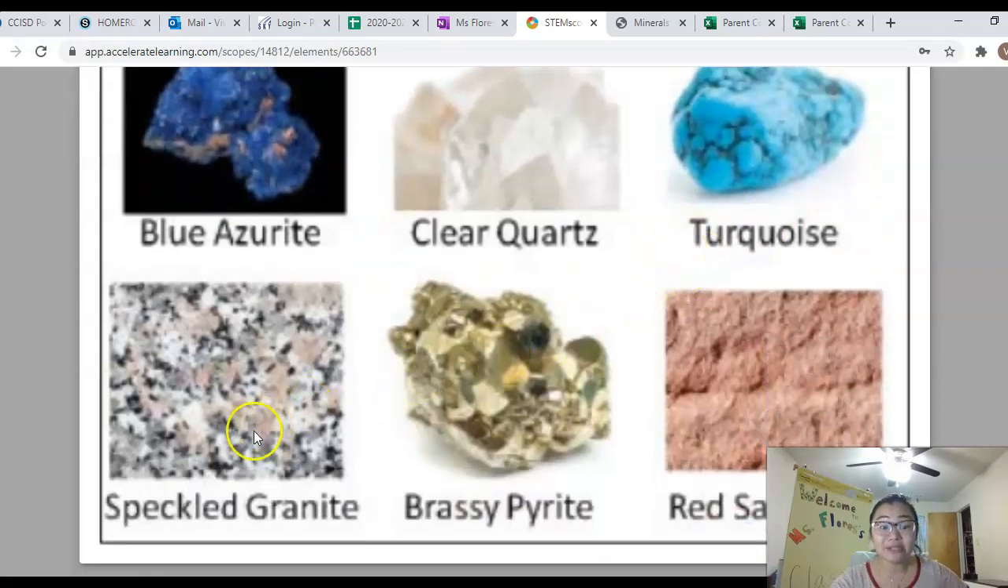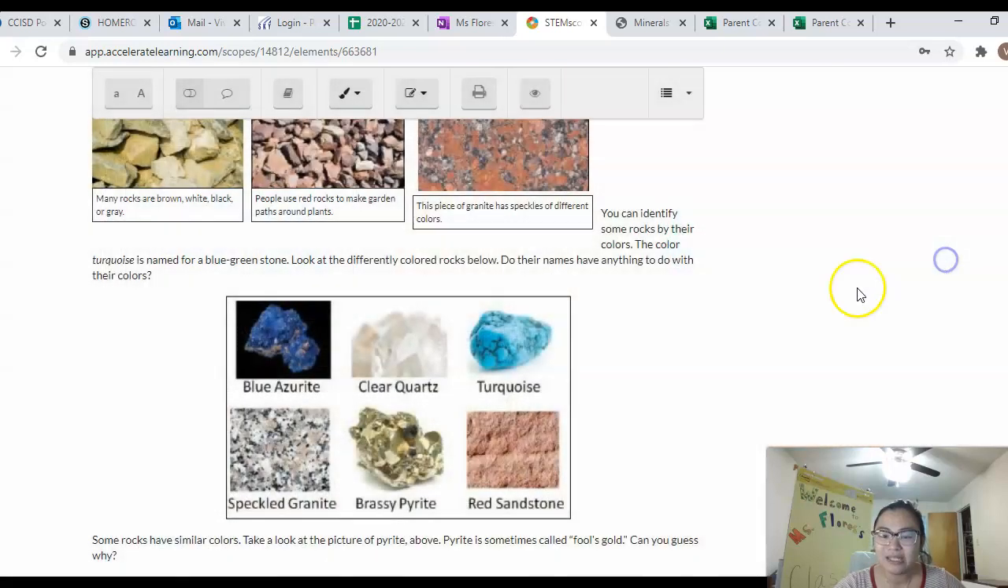Let's see what else we have. We have a speckled granite. Why is it called speckled? Because there's little specks of white and black and this little beige color. And so it's a speckled granite because it's telling us what the colors in the rock look like. And then right now we're going to talk about pyrite, brassy pyrite. So that's going to have a shiny, weird gold color. Let's find out what pyrite is. That's what we're going to talk about next.